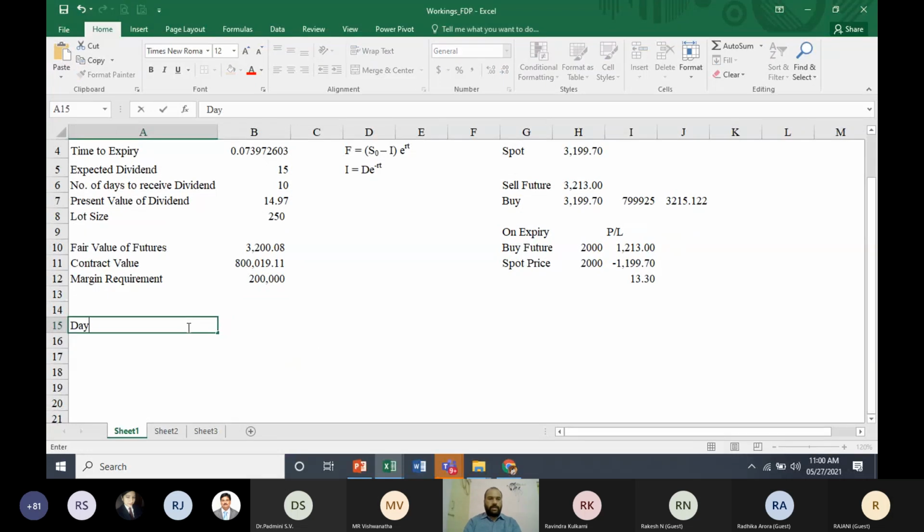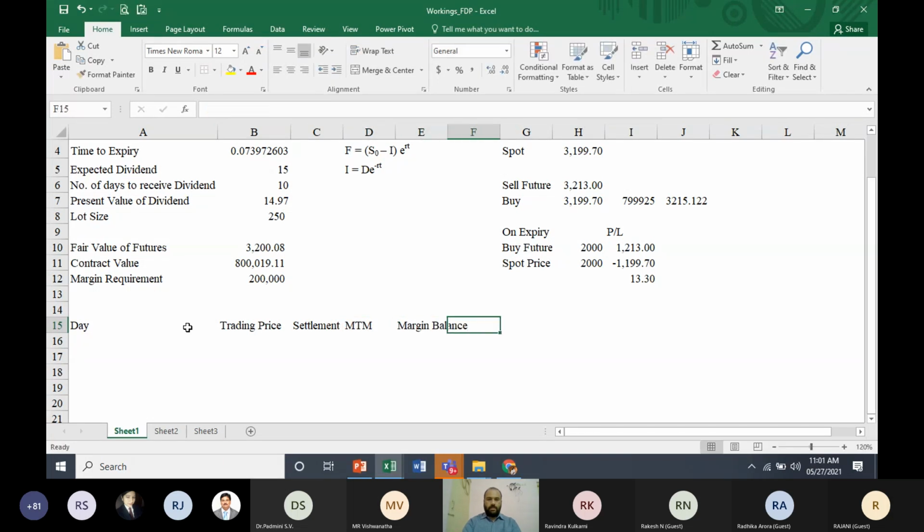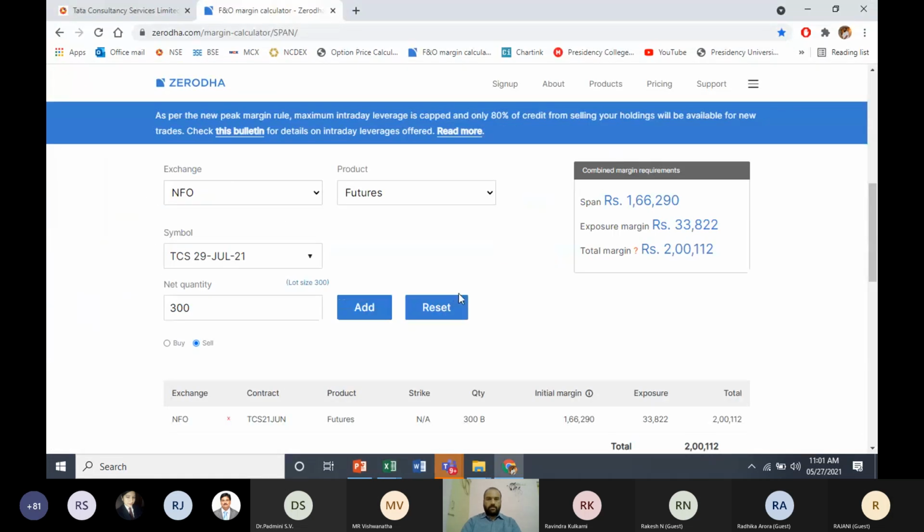Let us assume a day. Trading price, then we'll have the settlement price. I didn't teach you how to take the settlement price. Then comes the MTM, margin balance. There is something called a margin call. These are the different columns we'll be using.